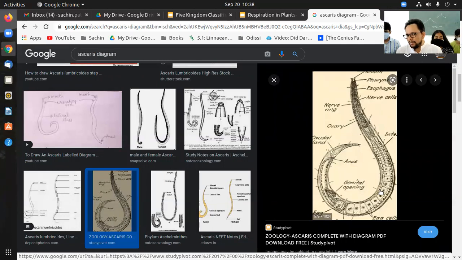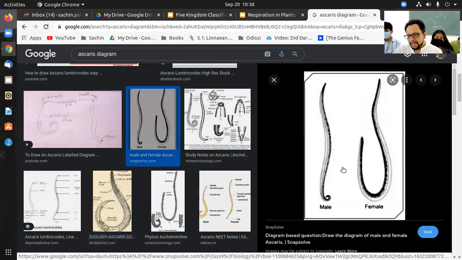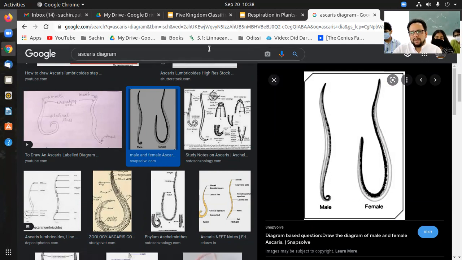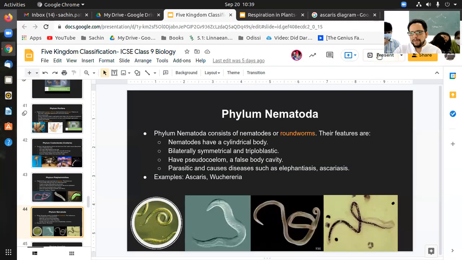So this is female, right? I'm not too sure. They can be hermaphrodite, by the way. That means both sexes. But here they show male and female separate, so I would assume they are dimorphic. That means the male and female are separate. Okay, so that is this category of nematodes.